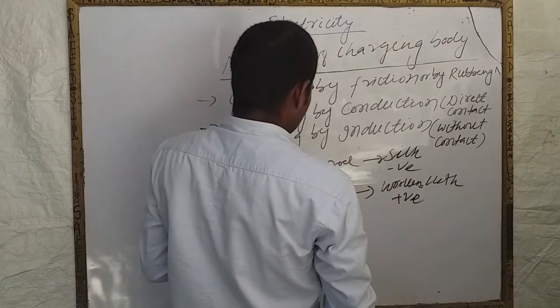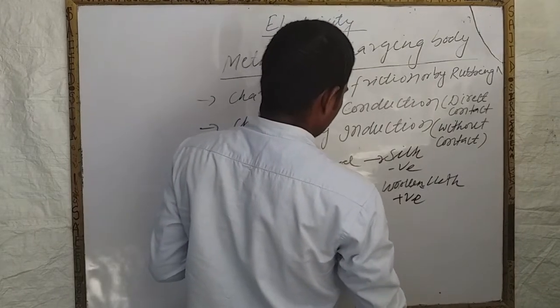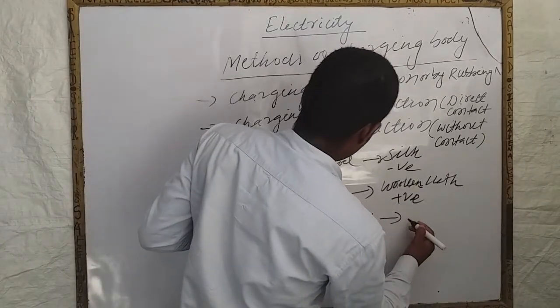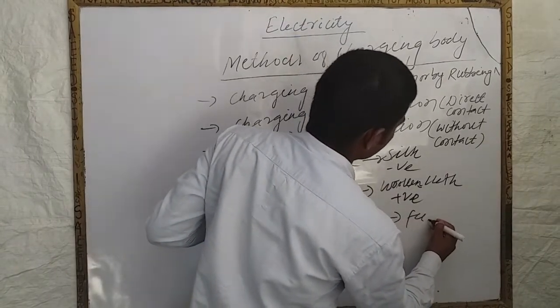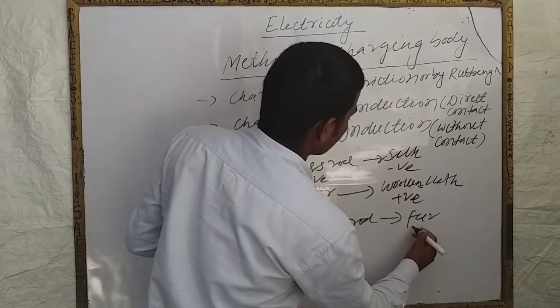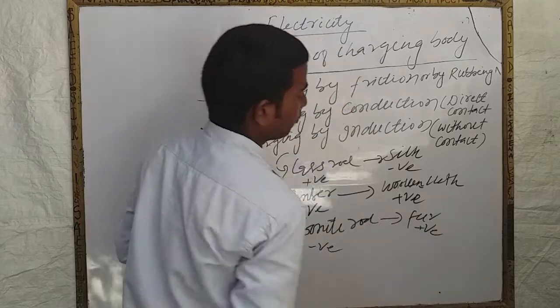When an ebonite rod is rubbed with fur, the ebonite rod gets negative charge and the fur gets positive charge.